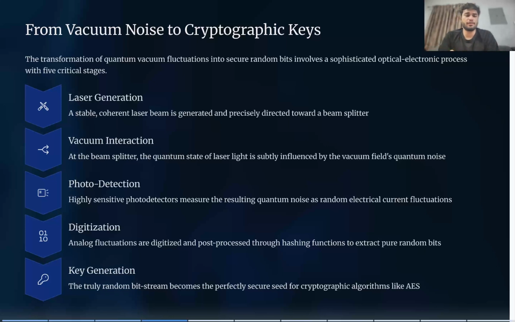In quantum physics, what is happening? First, a laser is generated, and the laser beam is precisely directed toward a beam splitter. What does a beam splitter do? It splits the beam and makes the parts go in different ways.